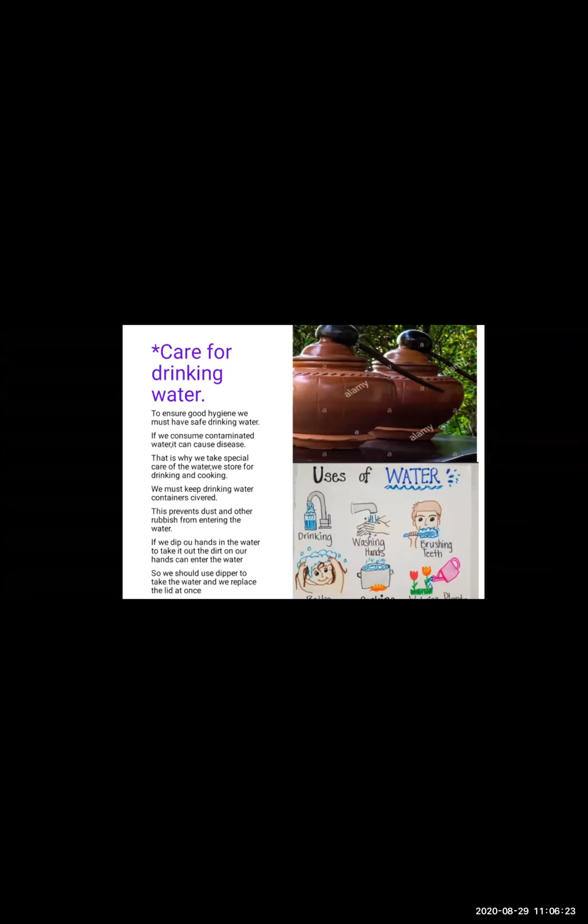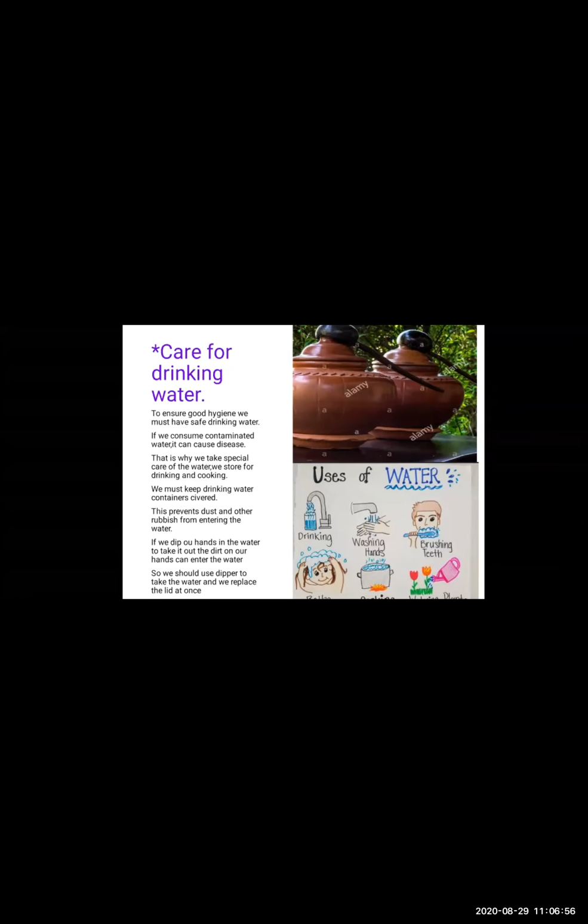So it is very important for us to keep the water safe. We should never consume contaminated water, because if we consume it, we may get certain diseases. We may fall sick. We may get vomiting, dysentery, diarrhea. All these diseases usually happen during the rainy season. So we should always consume good and safe water. That is why we take special care of the water we store for drinking and cooking.